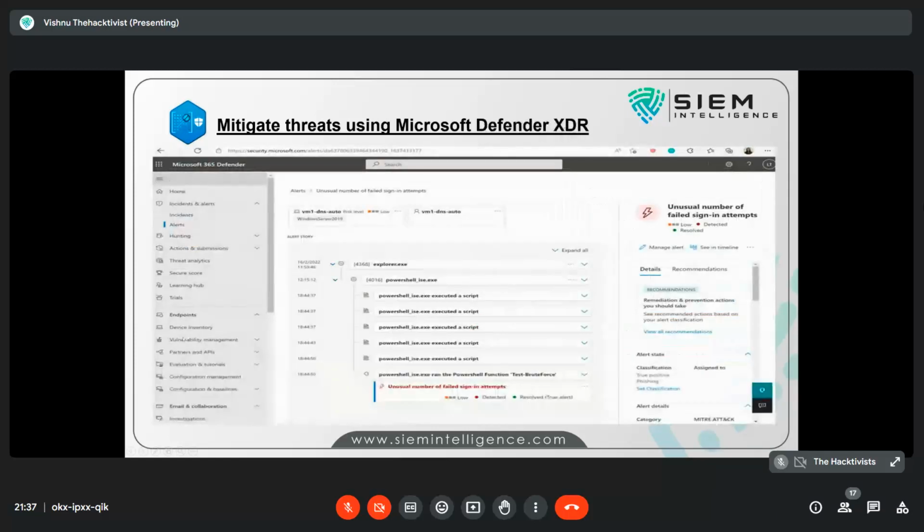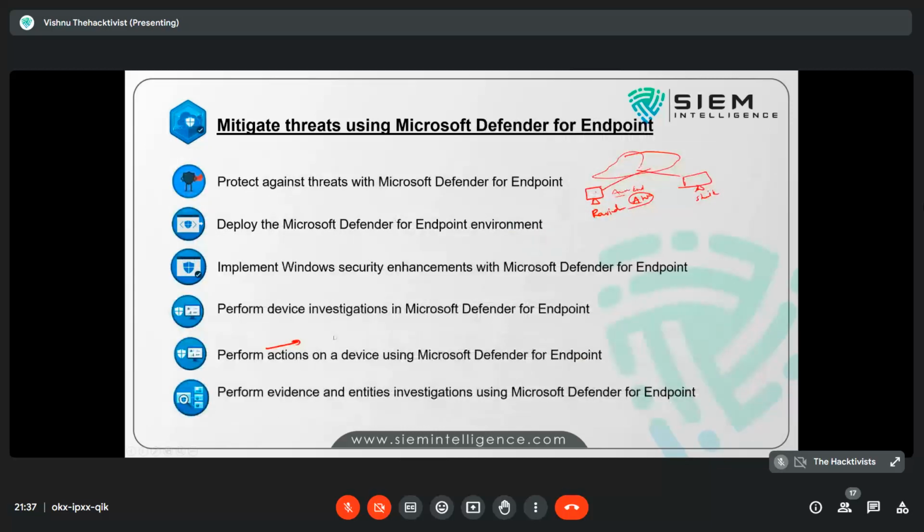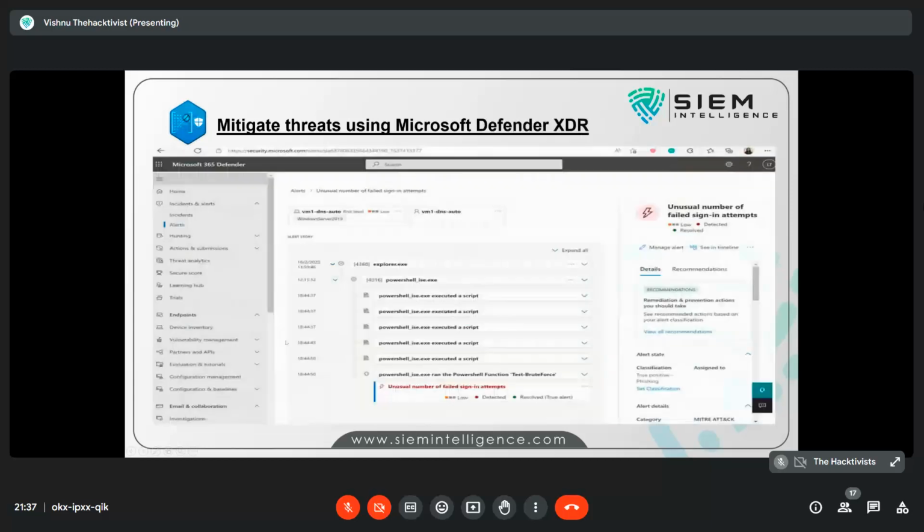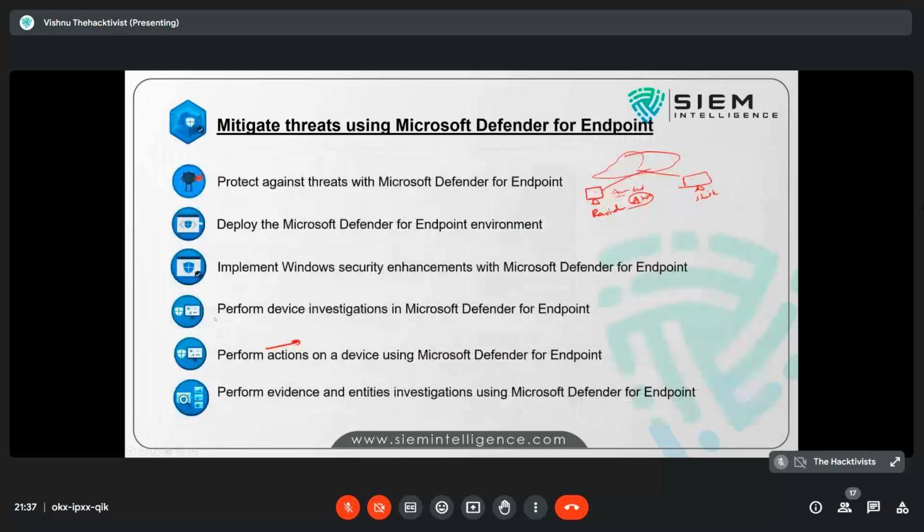See, there is an option called device inventory, right? I can manage your device. I can take a triage of this for the particular status. How to take that and all, we will see in the session, right? That we are going to understand in our sessions. And performing evidence collection and entity management. During this, you can see there is something known as hunting, right? So you can hunt for entities. Now, what is an entity?